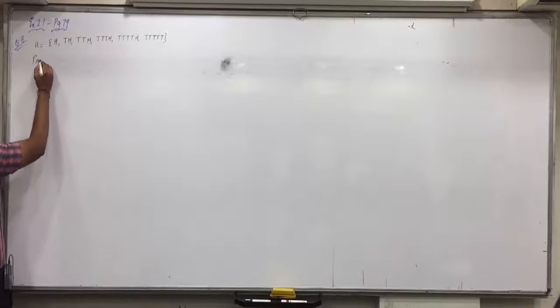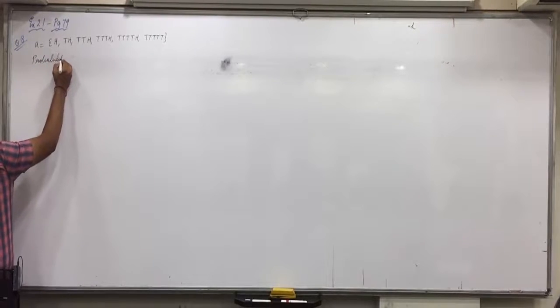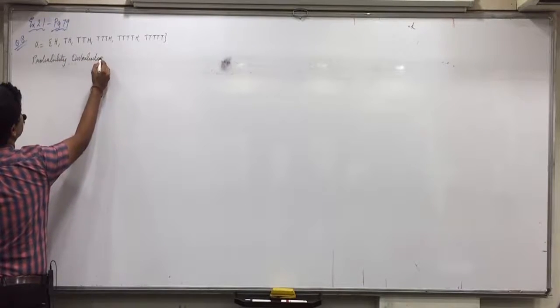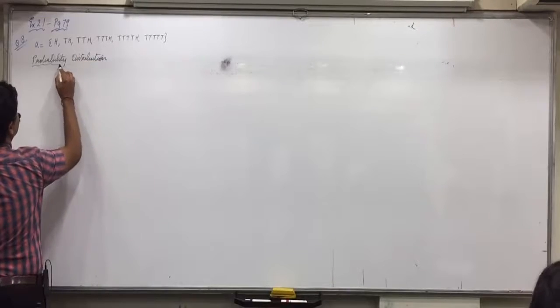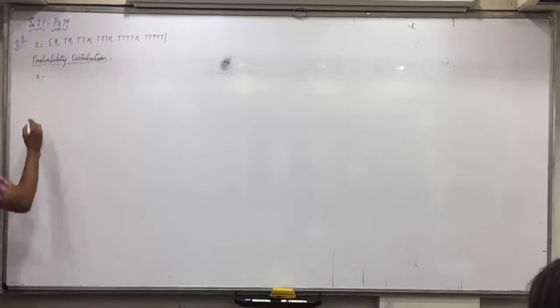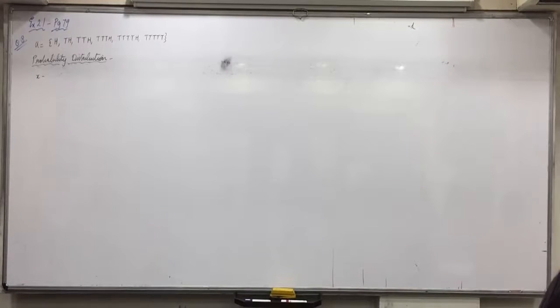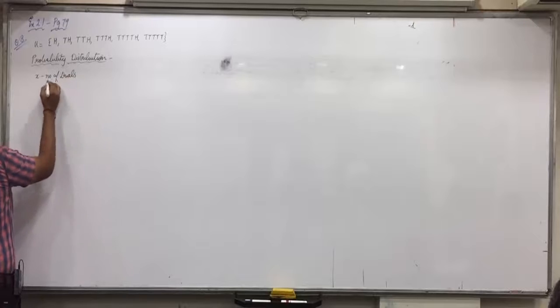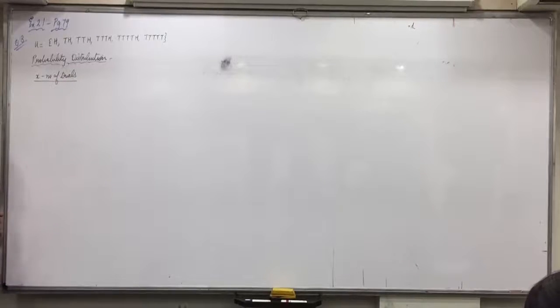Any confusion up till here? Now we don't have to define x. X is already defined. So directly we can obtain probability distribution. What does x denote? It's already defined. Number of trials. X denotes the necessary number of trials. Who all are still writing up till here? Raise your hand.